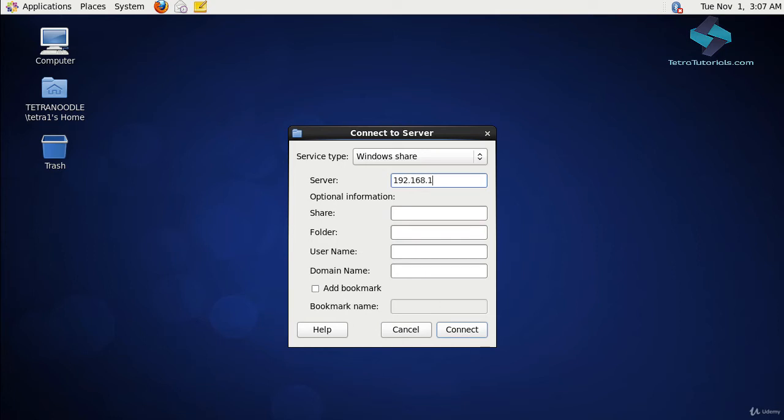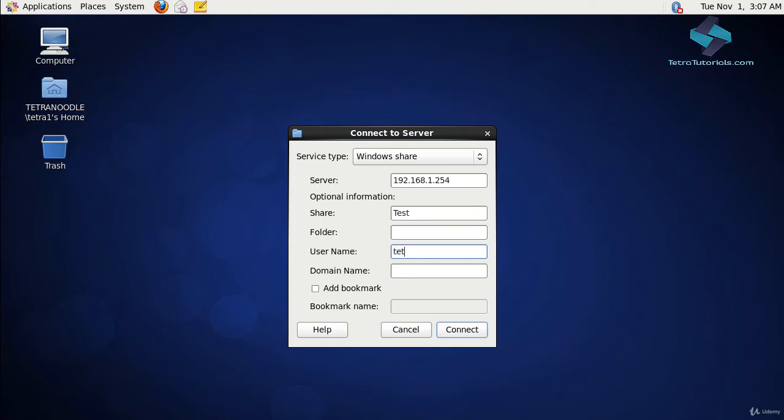Let's input the IP address of the Windows domain server. By now, we remember it by heart. The IP address of the Windows domain server is 192.168.1.254. Next is the share name. In this case, it is test, so that is what you will input here.